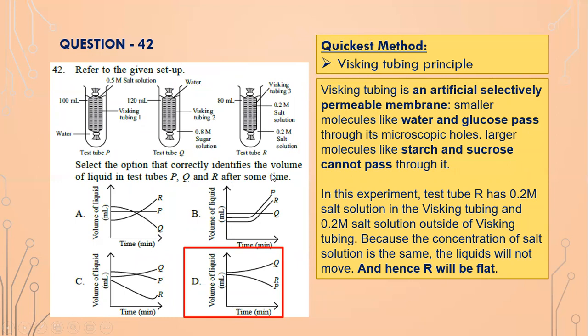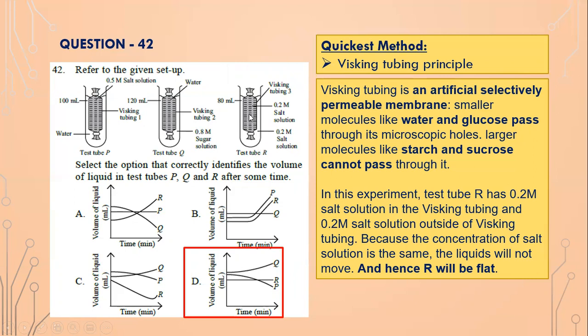So the question is select the option that correctly identifies the volume of liquid in test tubes P, Q, and R after some time. Note that in the third case, because 0.2 M of salt solution is there in the whisking tubing as well as 0.2 M salt solution in the test tube, both the concentrations are the same.